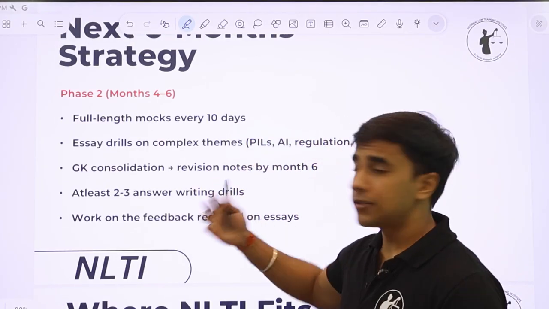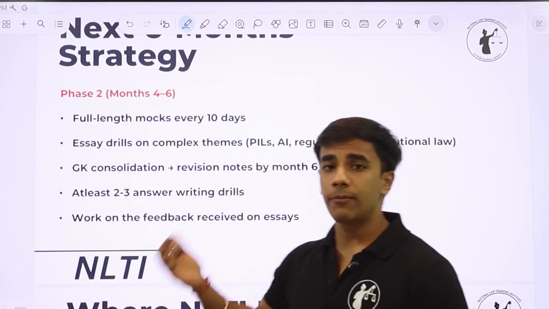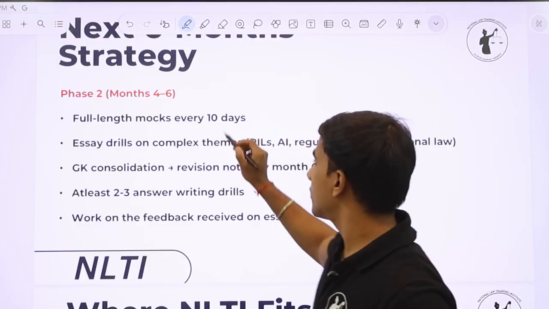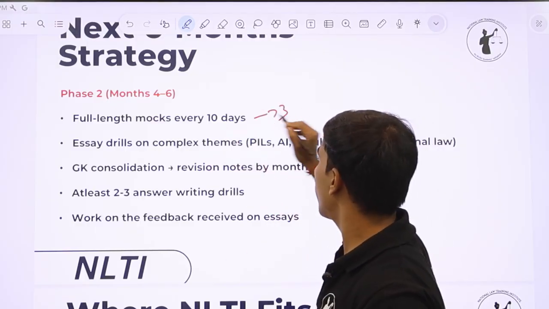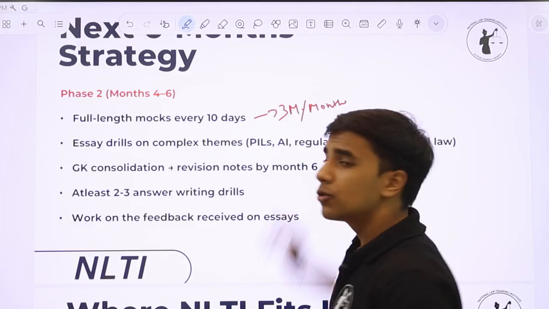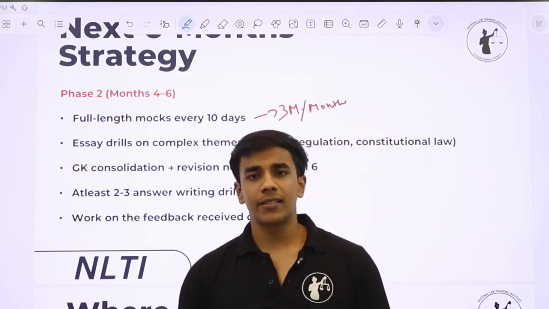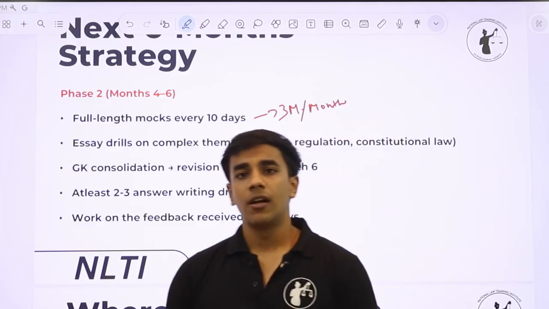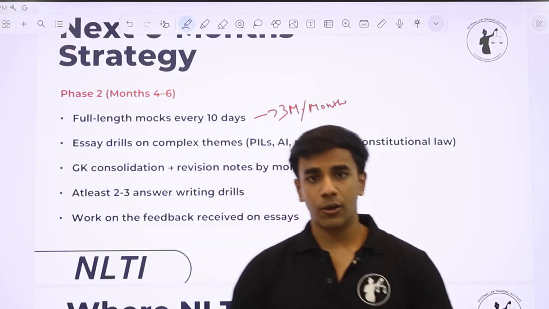In phase 2, that is the months of January, February and March, you have to give at least 3 mocks a month. So a mock every 10 days means 3 mocks a month. This is a must. So in total, for the next 7-8 months, you have to target around 15 to 20 mocks. This is a non-negotiable for you.